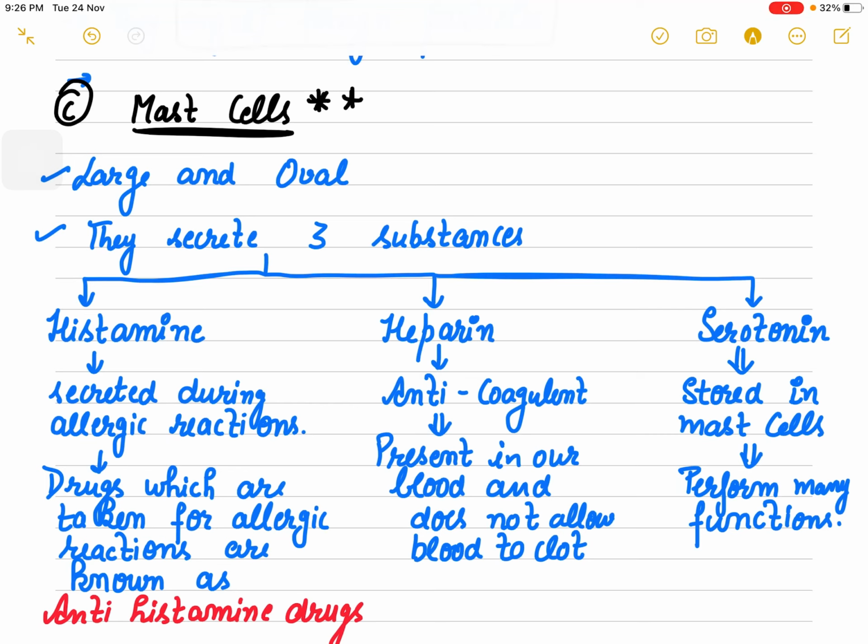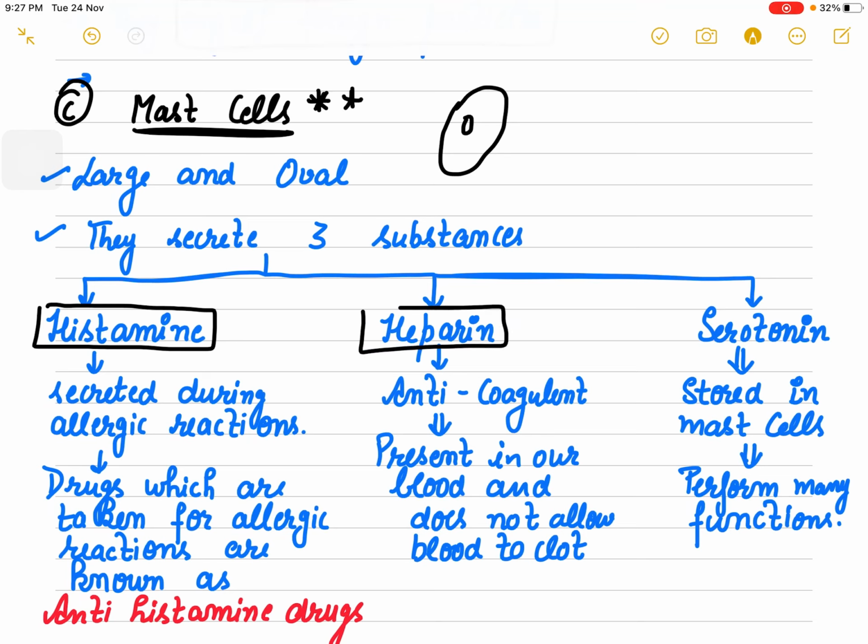The third important cells present in loose connective tissue are the mast cells. Mast cells are large and oval shaped. They secrete three main substances: histamine, heparin, and serotonin. Whenever we talk about allergic reactions, we talk about histamine.